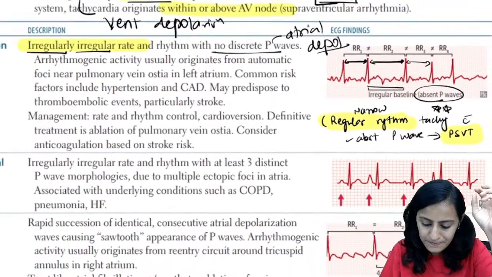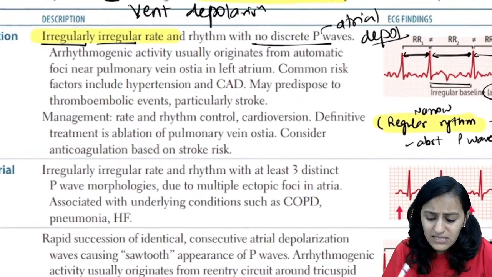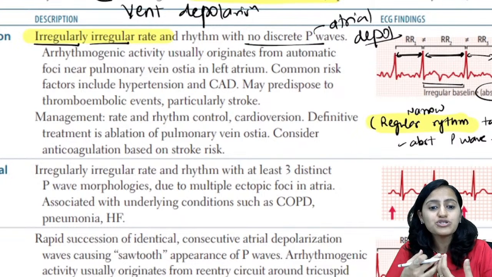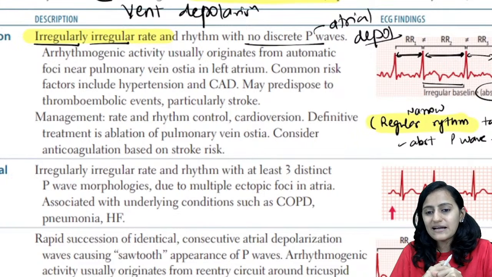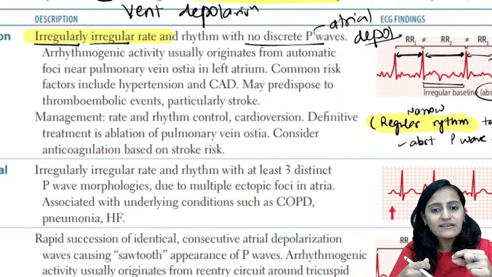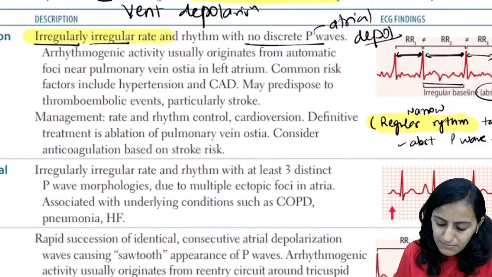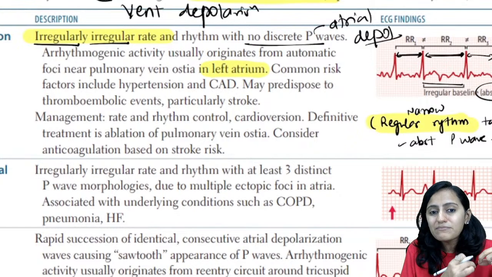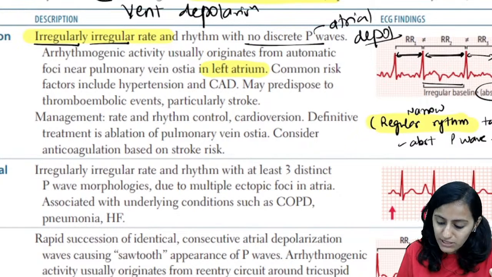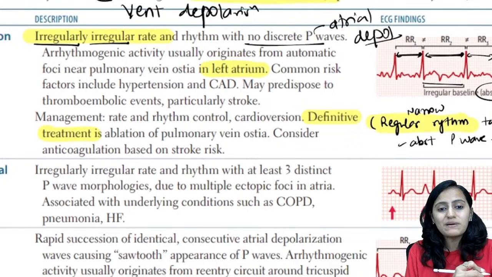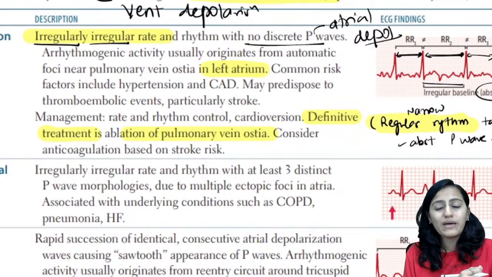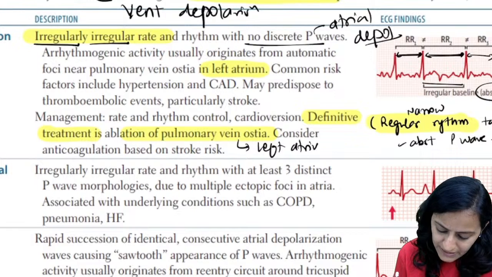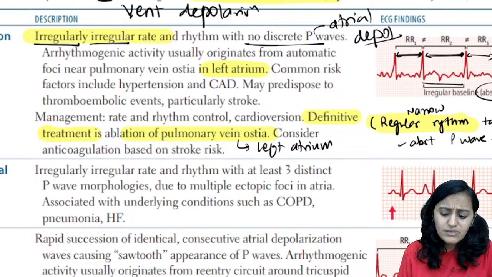Okay, very, very important. Now, going to the next one, another important point: what is the focus in atrial fibrillation? What should you ablate in atrial fibrillation? So remember that the arrhythmogenic activity is arising near the pulmonary vein ostia in the left atrium. It is the pulmonary vein ostium of the left atrium which is the arrhythmogenic focus, and that is why the definitive treatment is ablation of pulmonary vein ostia. That is basically the focus: pulmonary vein going into left atrium.